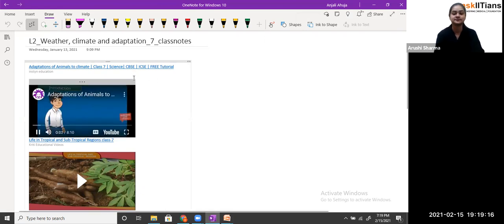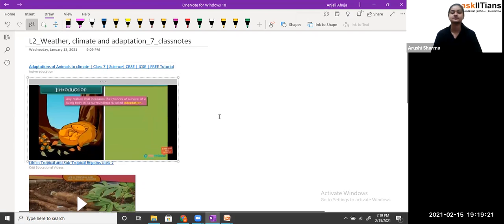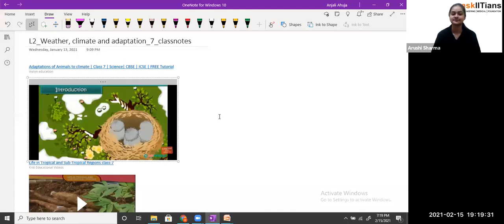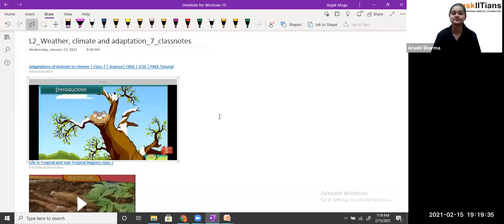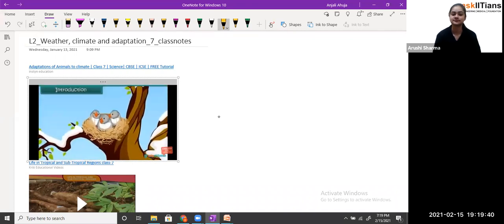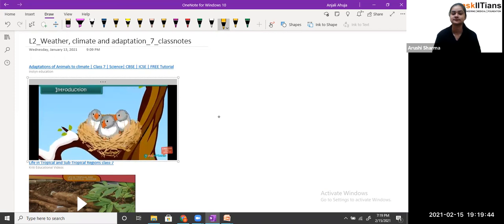Introduction. Children, do you know that few animals like ground squirrels and other rodents undergo hibernation during winter? They do so to beat the cold and food shortage during those days. How do birds beat cold during winter? Birds' feathers provide very good insulation against the cold. Also, they fluff out their feathers to create air pockets, which give extra insulation in cold climates.